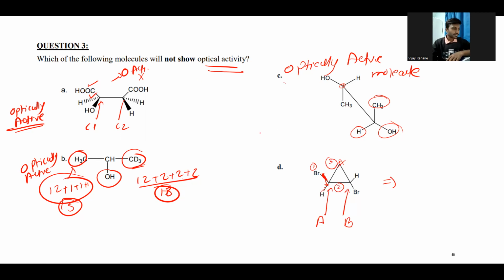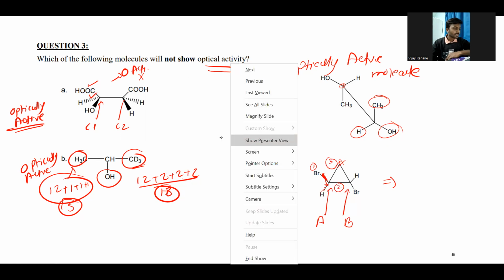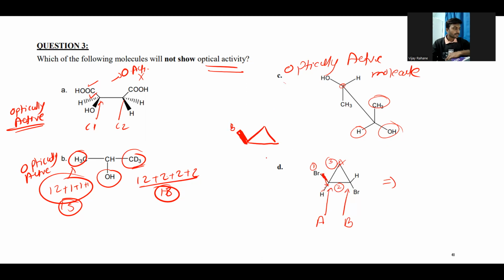So I will draw it here. If you see the structure in 3D form, this one is the bromine, and here downside there is the bromine. Upward is hydrogen, and here is the hydrogen.